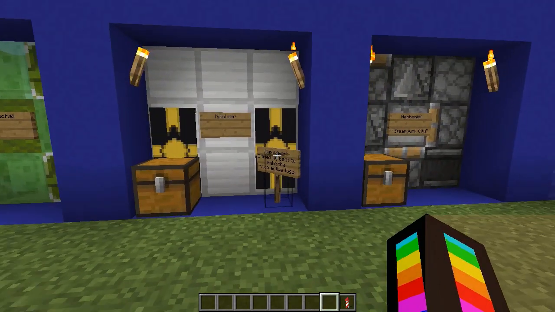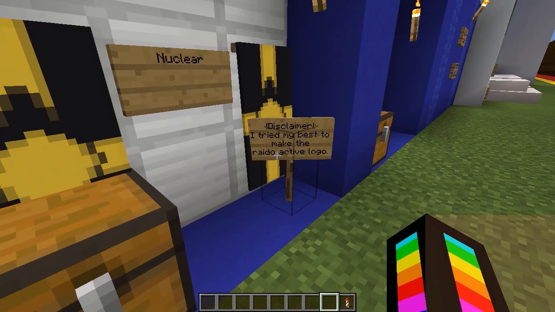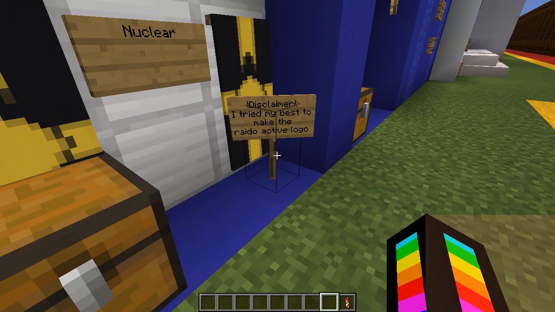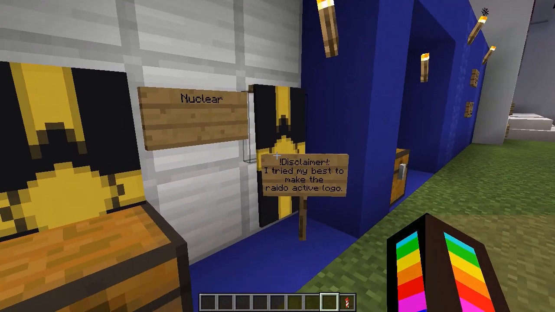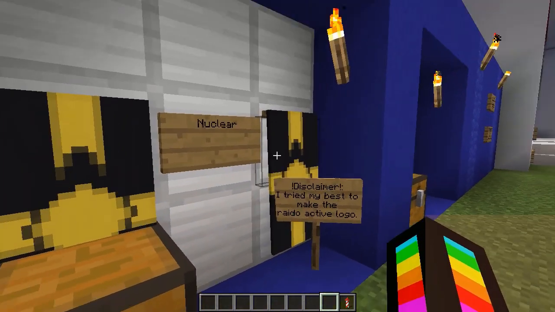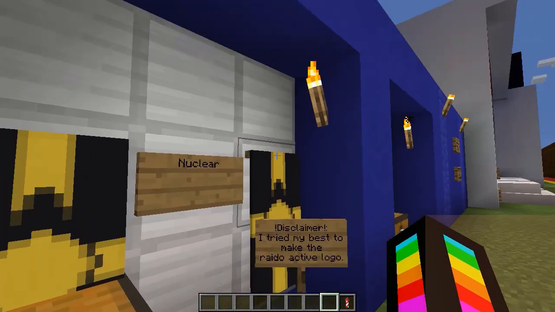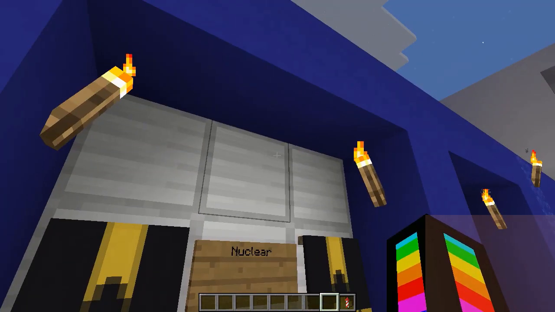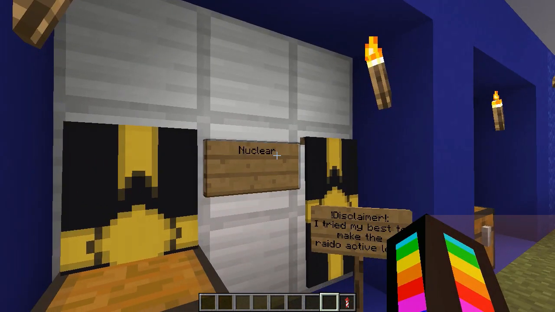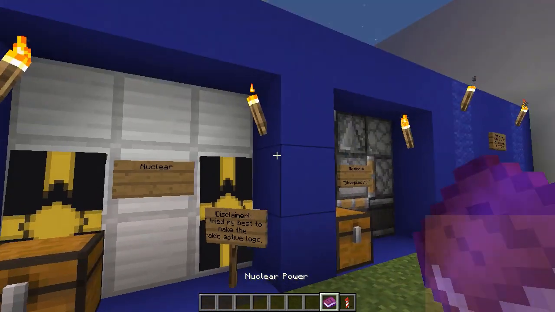Yummy. Now, nuclear. Disclaimer, I tried my best to make a radioactive Lego. Sorry about this, guys. Radioactive Legos have 3 tips, but Minecraft uses 4. It's a cube thing, 4 sides, not 3, so we'll kind of have to do a least common multiple, which is going to be 12, and we're not going to get into that today. I might make a fraction video later.